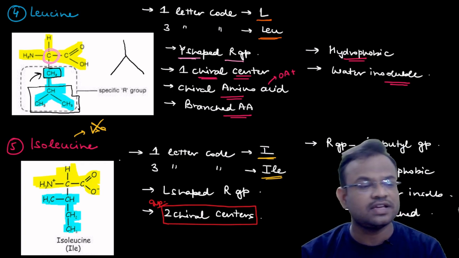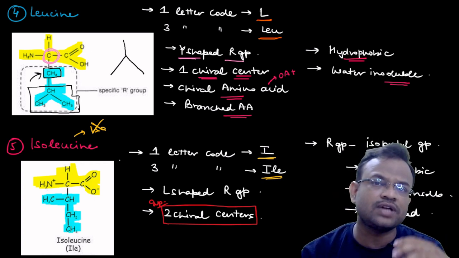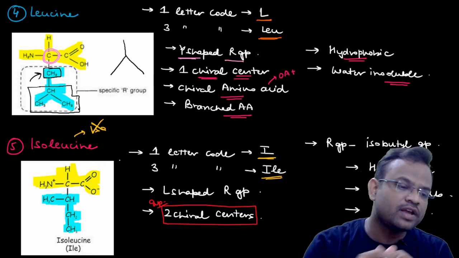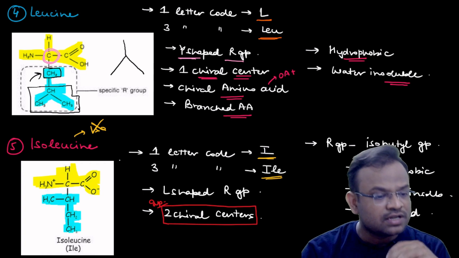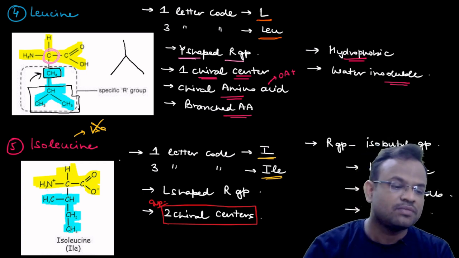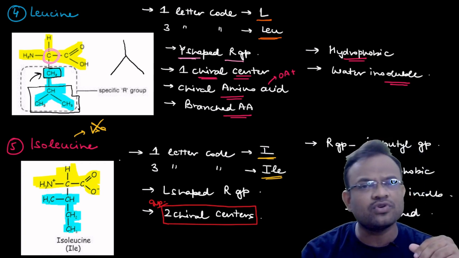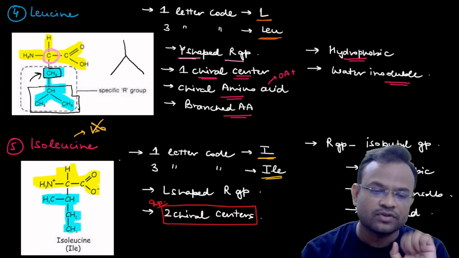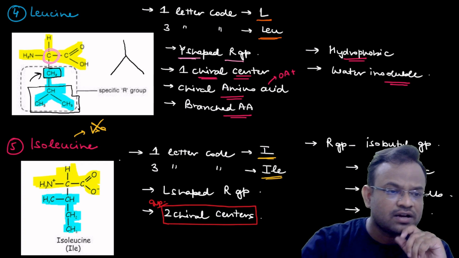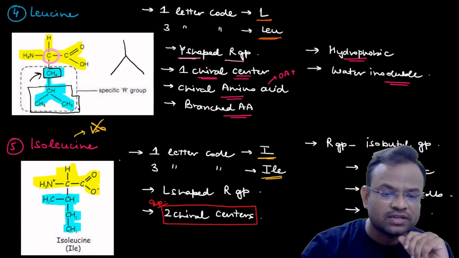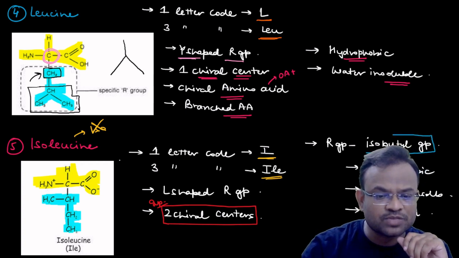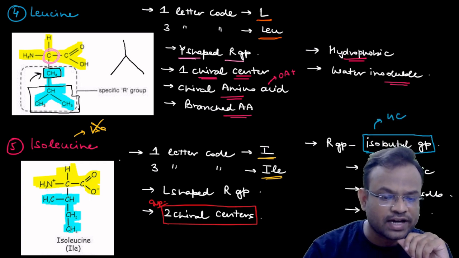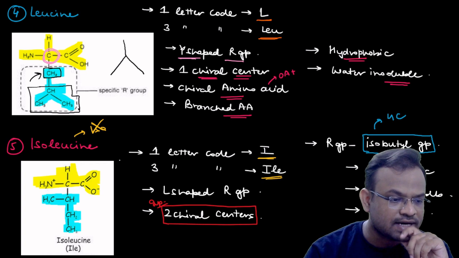Previously we saw that in case of leucine, the isopropyl group is attached with the methyl group. Over here, what has happened is there is an L-shaped structure. Basically 1, 2, 3 and 4 carbons are present over here. Meth, eth, prop, but. Okay, so I believe you would have understood this. And over here I have also written that an isobutyl group is present. But means 4 carbon. Let me just hide myself so that you can understand in a better way.